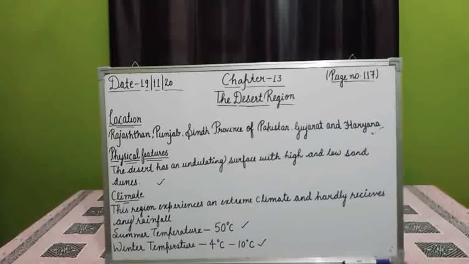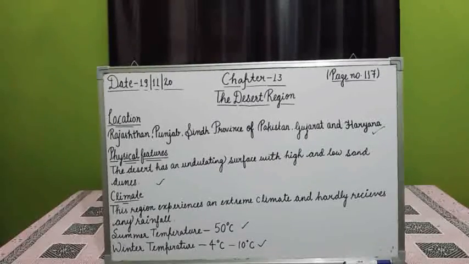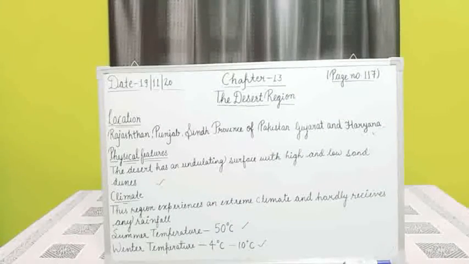In Mawsynram, Meghalaya, we get enough rainfall, and here in Rajasthan we get hardly any rainfall. So how different situations are here in one country. This is due to the presence of sand, which heats up and cools down very fast. This is the nature of sand. It heats up quite fast and cools down very fast.